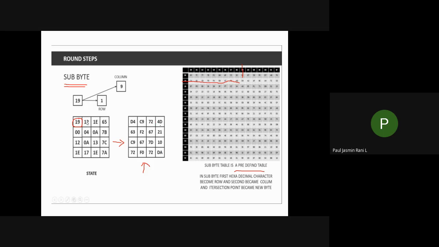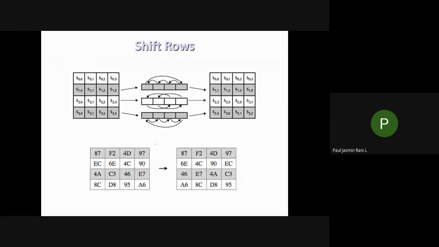See here, let us take 0 0. For the 0 0, how will you look it up? What is the 0 row and 0 column? The 0 row 0 column is 63, isn't it? So like this, you have to fill all the cells in your matrix. Let us assume that we completed this one. After that, you got this as the output.